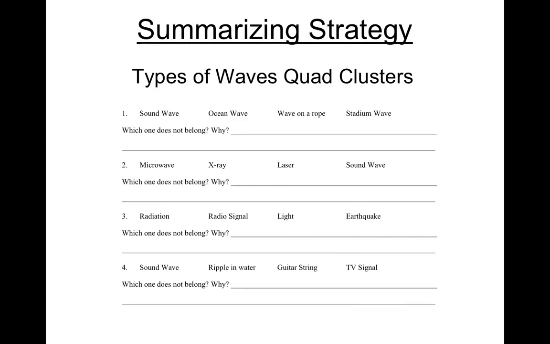Okay, let's do this list. Let's compare these kinds of waves. So compare a sound wave, an ocean wave, a wave on a rope, and a stadium wave. Which one of these does not belong, and why doesn't it belong? See if you can make your choice. I pick a sound wave because a sound wave is a longitudinal wave, and the rest of them are not. The rest of those waves are transverse waves.